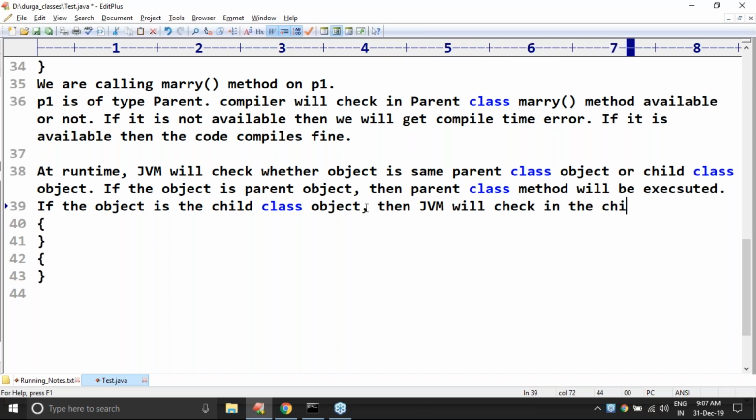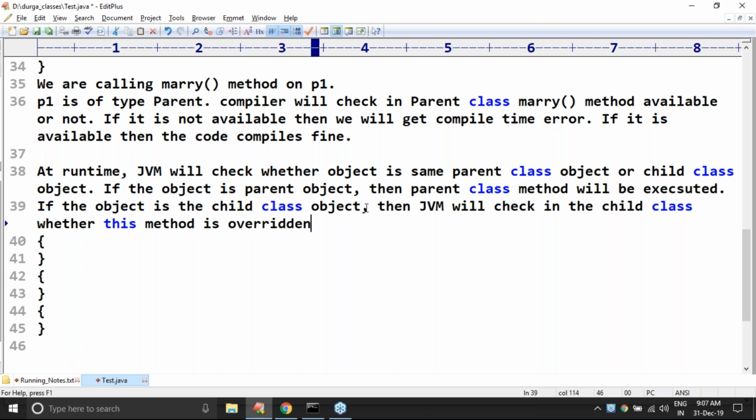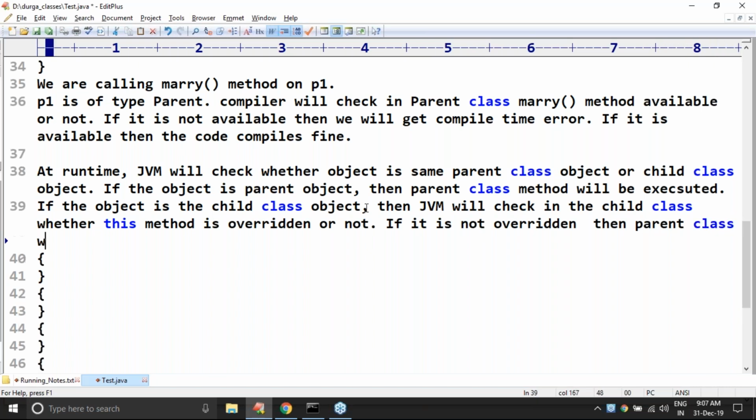in the child class, whether this method is overridden or not. If it is not overridden, then the parent class method will be executed. Remember this one. If it is overridden at runtime, then the child class method will be executed.